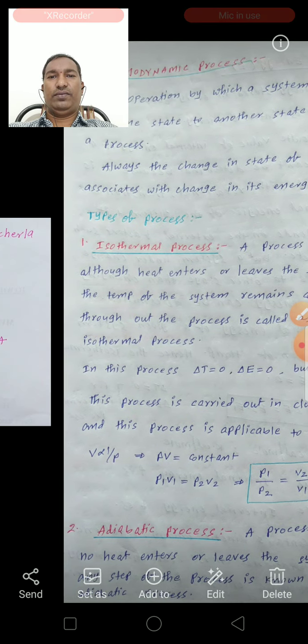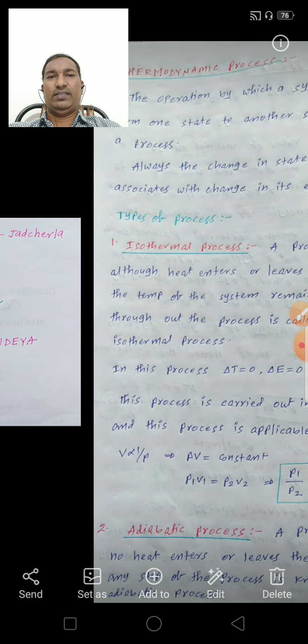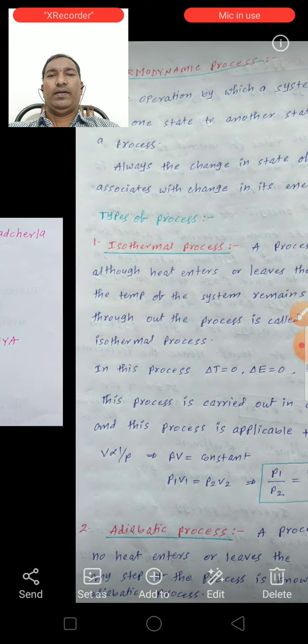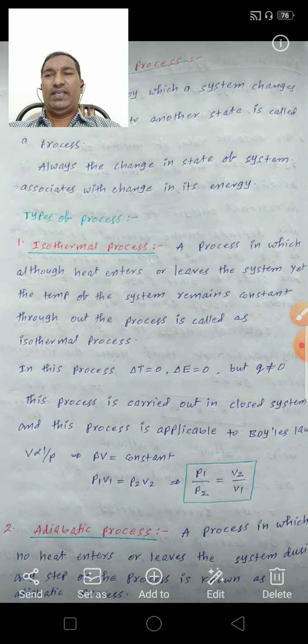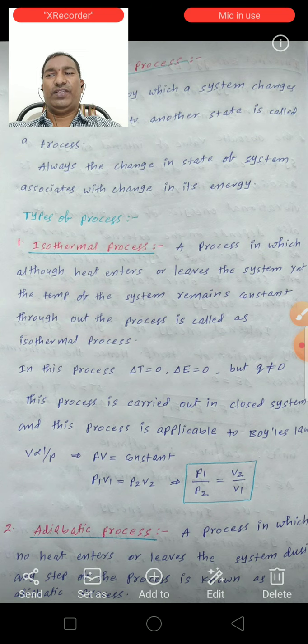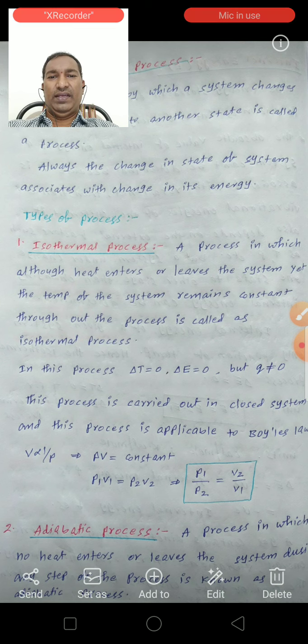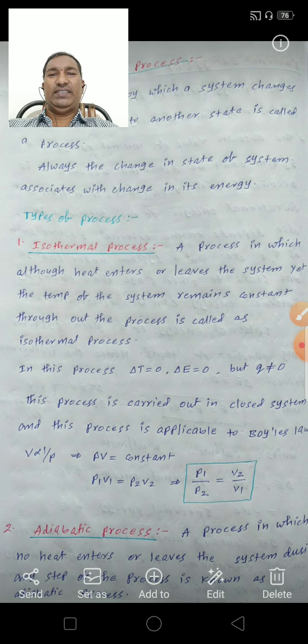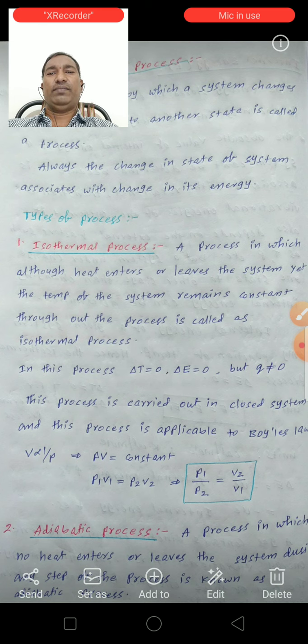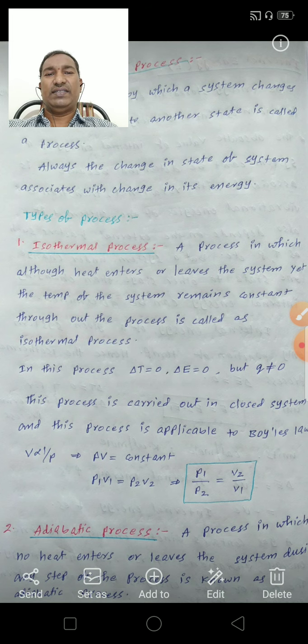Today's topic is thermodynamic processes. The operation by which a system changes from one state to another state is called a process. The change in state of a system is always associated with a change in its energy.